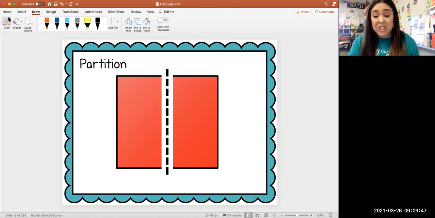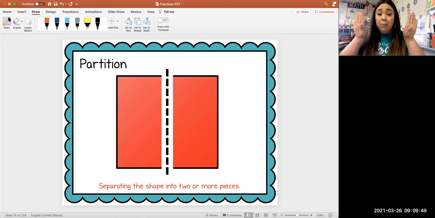When you partition something, you are separating that shape into 2 or more pieces, okay? So I have this square on the screen. I sliced it, but we're fancy first grade, so we're gonna say I partitioned it, and I just made 2 separate pieces, okay?